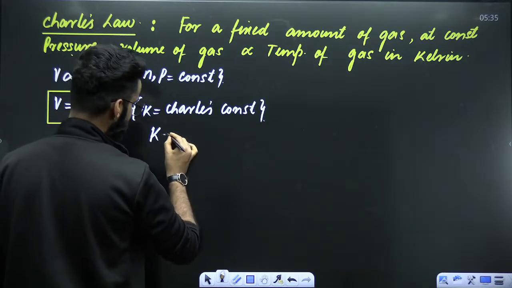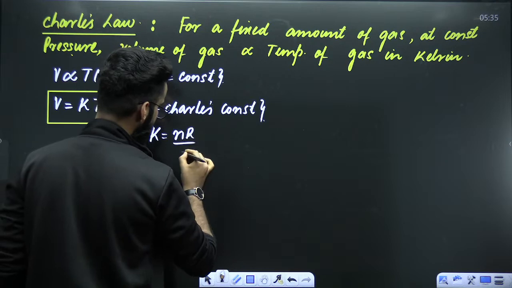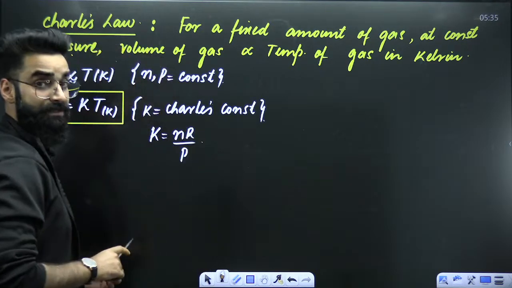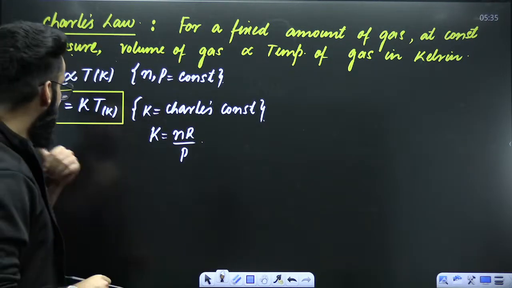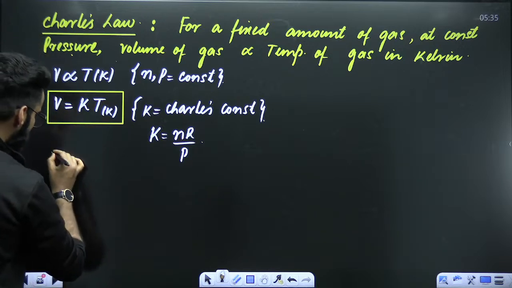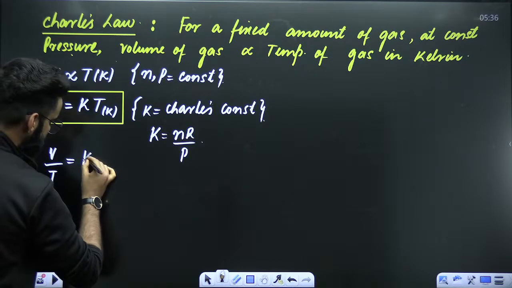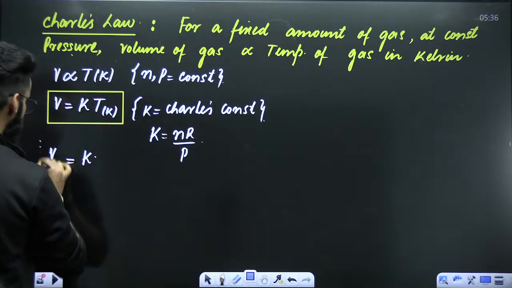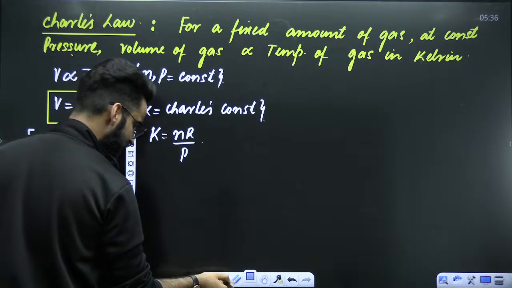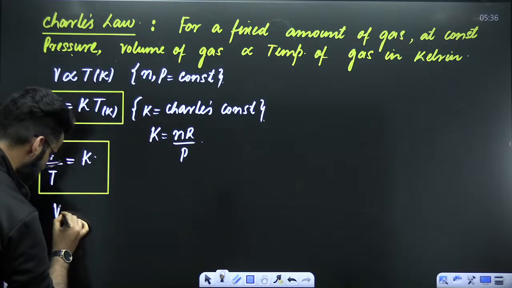So your K over here is equal to nR divided by P. Okay, this is your Charles constant. My dear students, in a similar way, I can write the equation like this: V divided by T is equal to constant. This is one more equation. And similarly, one more equation which I'm going to write.